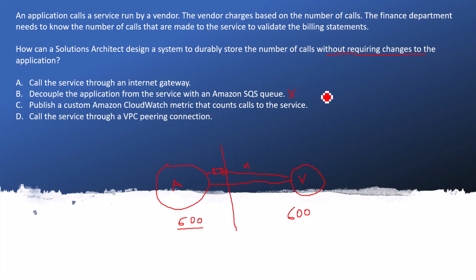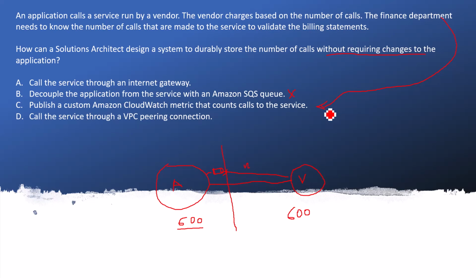Publish a custom Amazon CloudWatch metric that counts calls to the service. Exactly right. Here everything we are logging is there in the CloudWatch logs. So whenever you are making a call, at that time you are logging, so that log will be available, and on top of that log you can have the metrics, and in the metrics you can count or sum or something like that. It will provide a good dashboard, and the finance department can easily interact with this dashboard, and they will come to know how many calls happened from this date to this date.